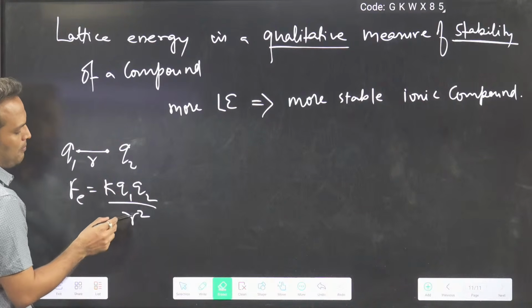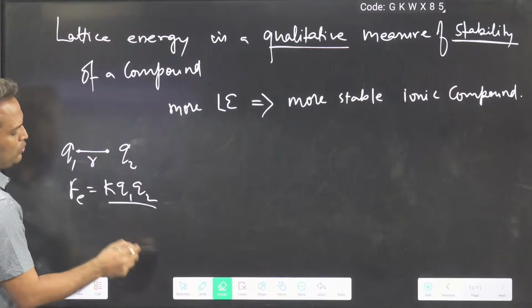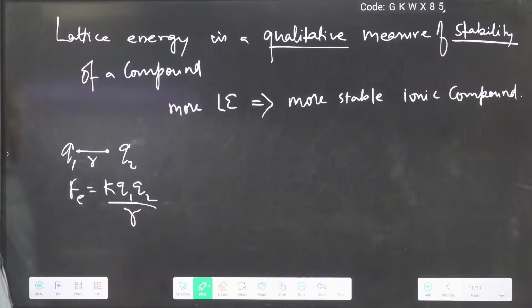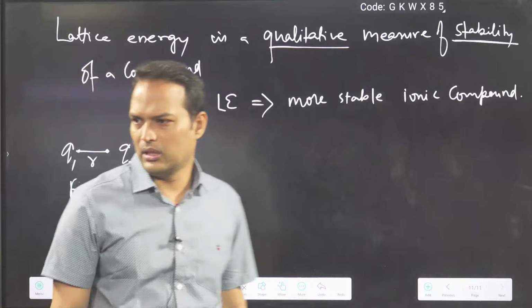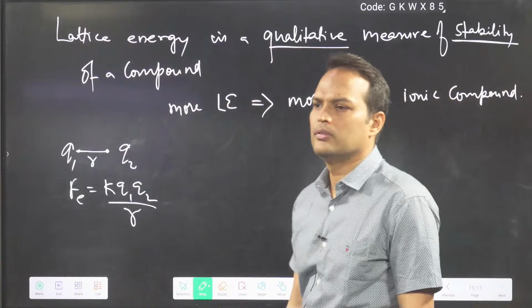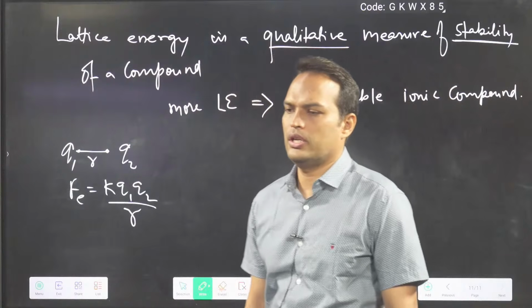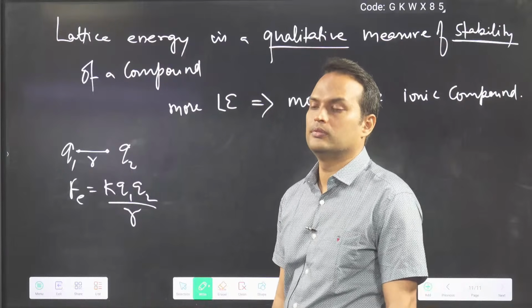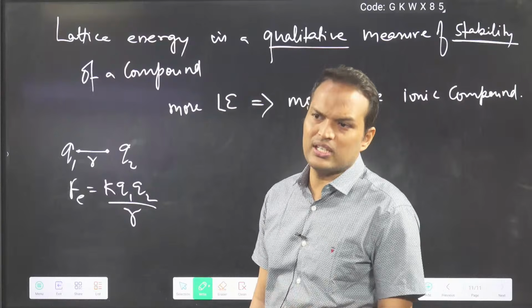If I write only K Q1 Q2 by R, then what is this? Tell me. If I write K Q1 Q2 by R, then what is this? This is energy, potential energy we are saying.